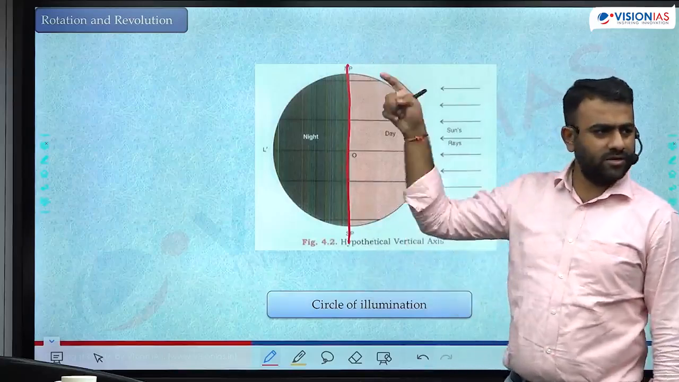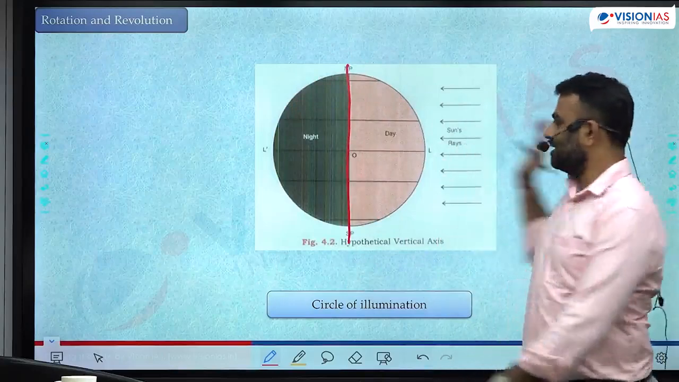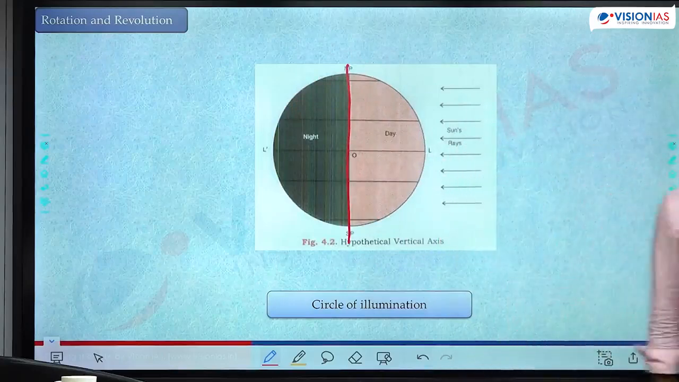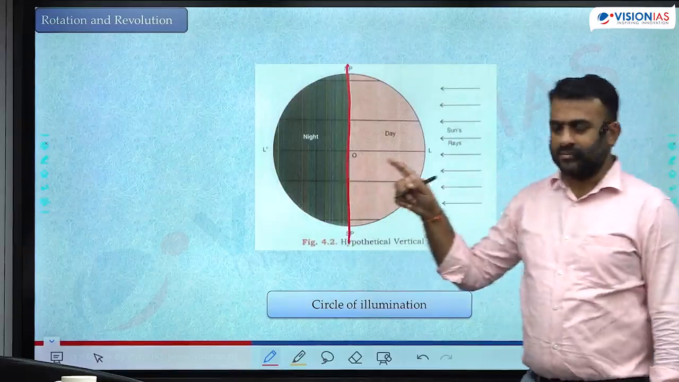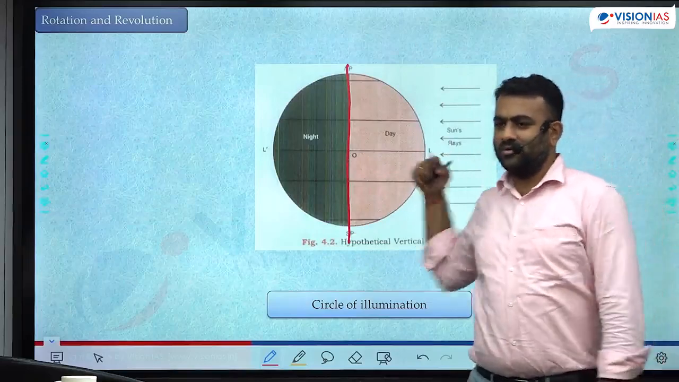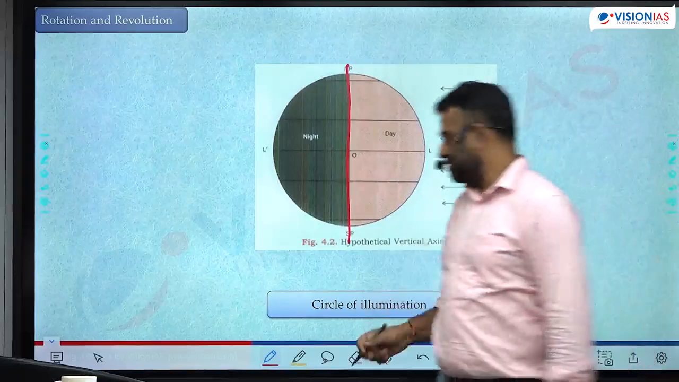ये पूरा circle हो जाता है. On the behind side there is night, on this side there is day. Sunlight is continuously coming in this side. Okay, just imagine. There is this circle of illumination. And as Earth rotates, every place will go through night and then day, night and day, like this continuously. It changes its position.